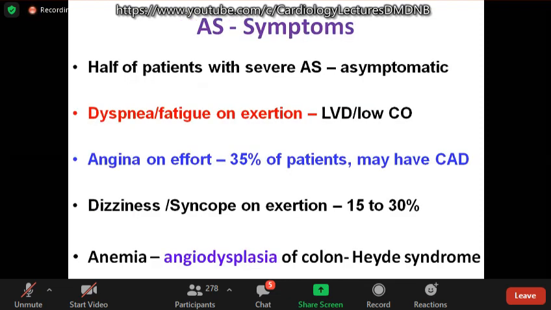Half of the patients, even with severe aortic stenosis, may be asymptomatic. The earliest symptom is dyspnea and fatigue on exertion due to LV dysfunction and low cardiac output. Effort angina may be seen in nearly one third of the patients. They may have associated coronary artery disease, especially elderly patients with calcific degenerative aortic stenosis. Dizziness or syncope, again exertional, may be seen in 30 to 50% of the patients. Whenever there is anemia, look for GI bleed due to angiodysplasia of the colon.